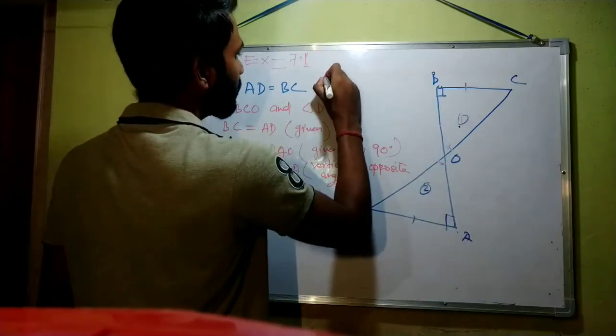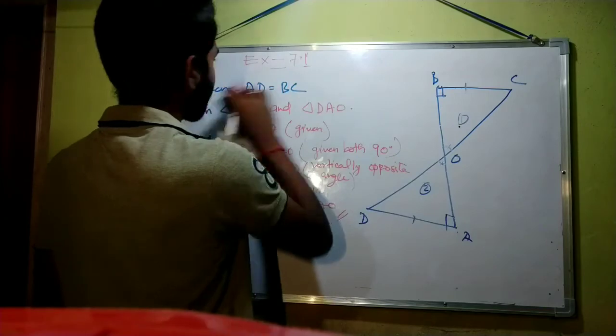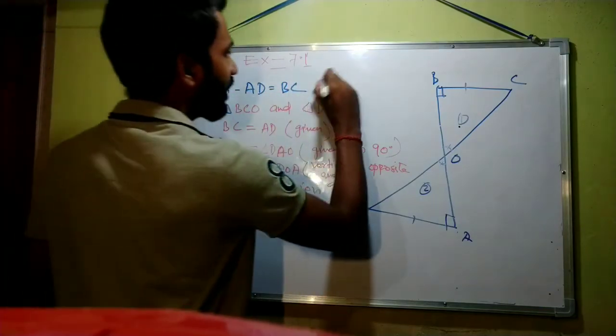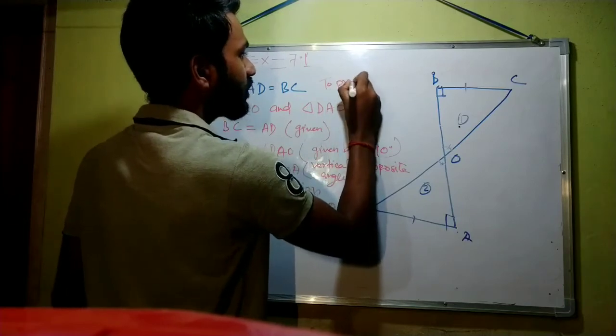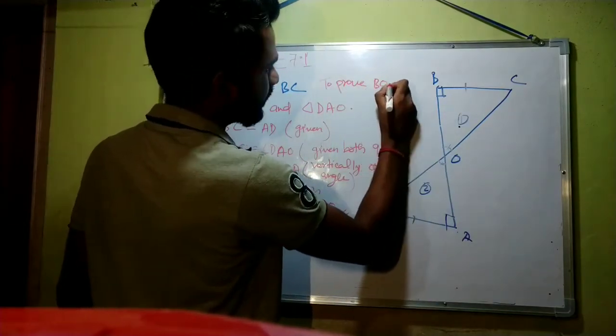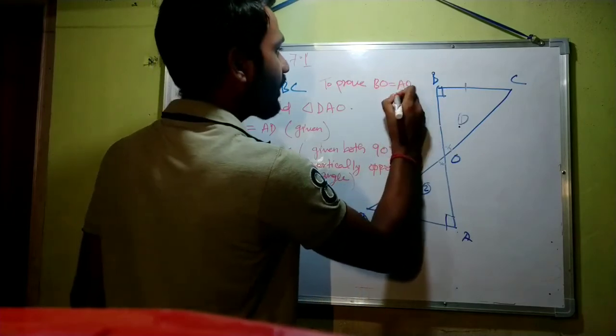We need to prove, after given, to prove BO is equal to AO.